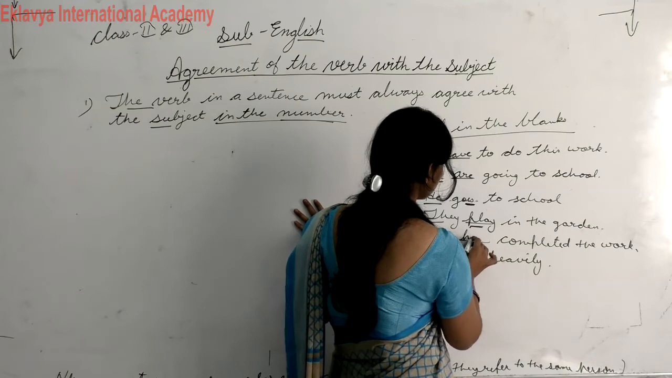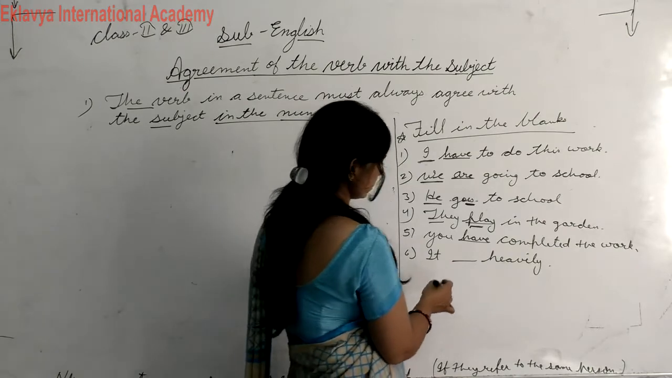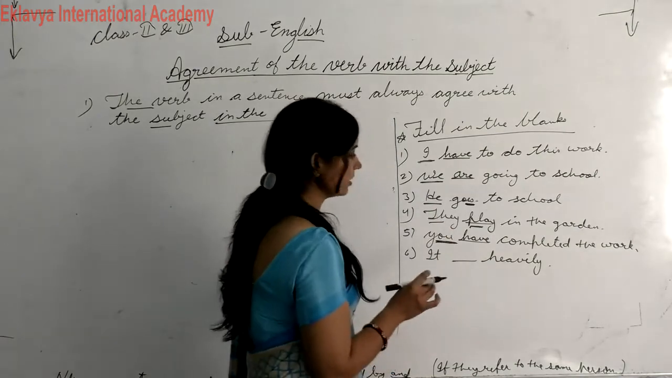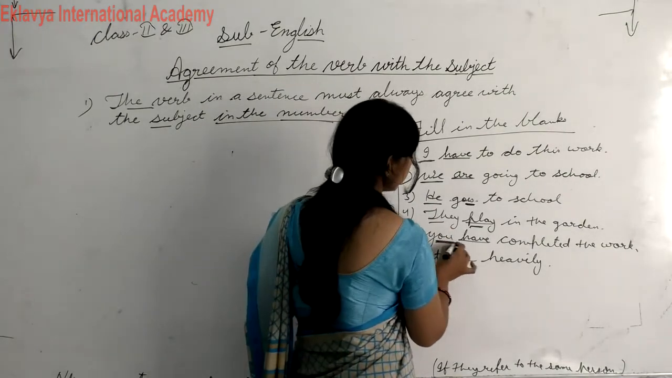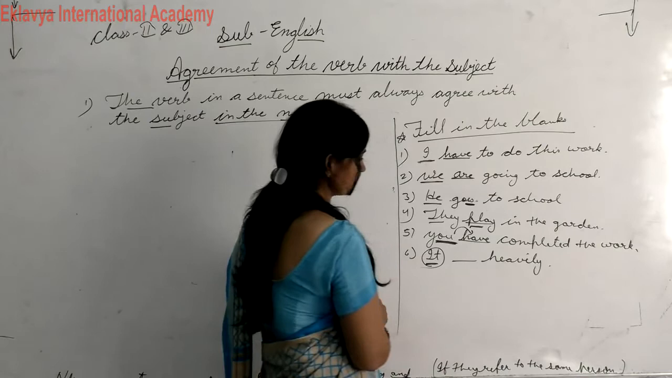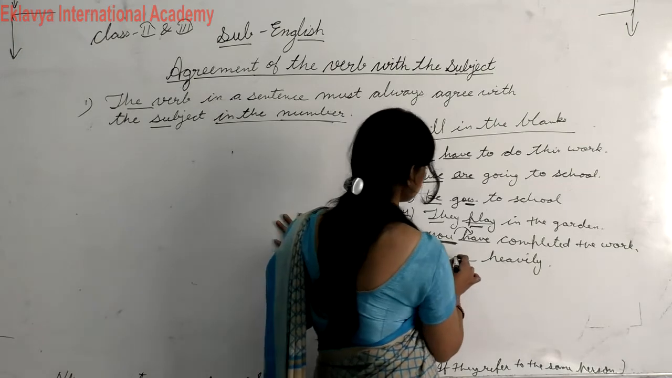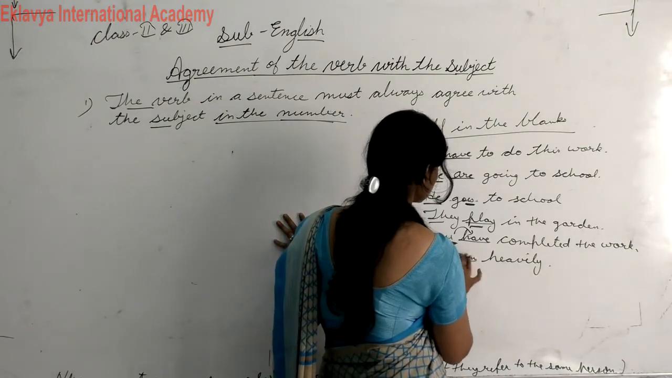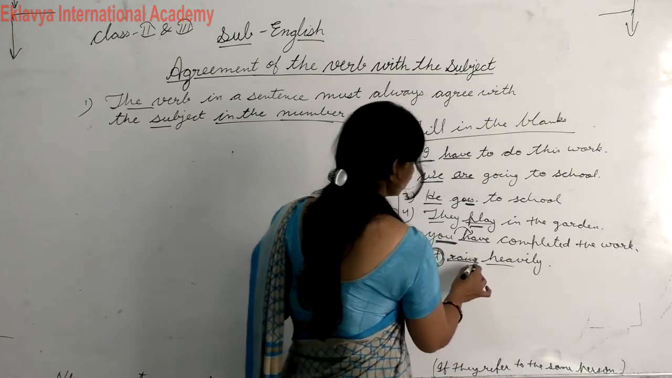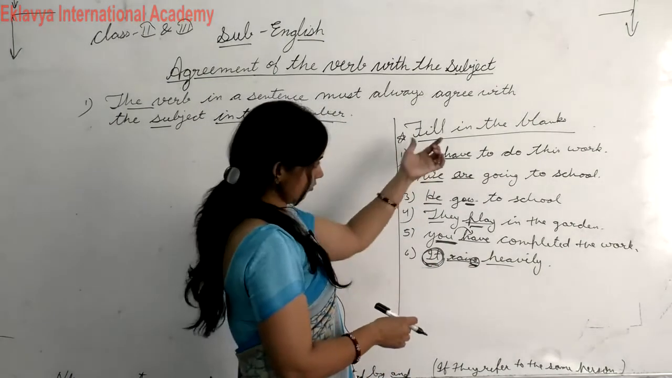You have completed the work. It means यहाँ देखो, this is the you. Okay, you subject, and I told you that you with we will use only plural verb. So have is here plural verb. It is here singular subject. So with it we will use here it rains. It rains heavily. So here s is added. Okay, so this is how we have to fill the blanks.